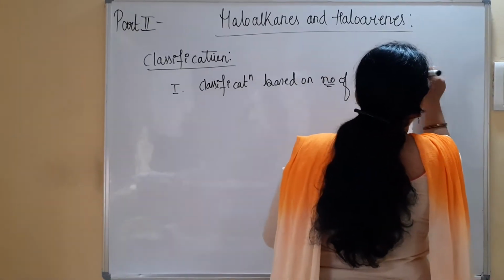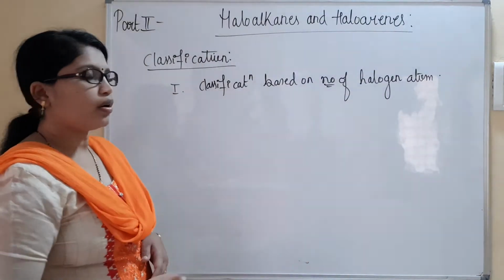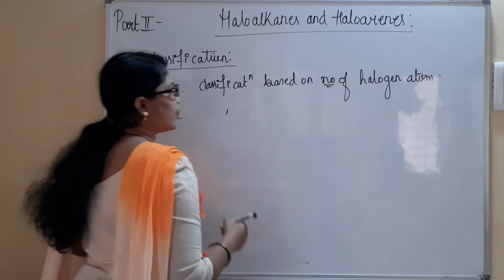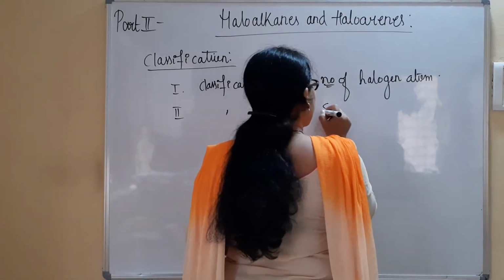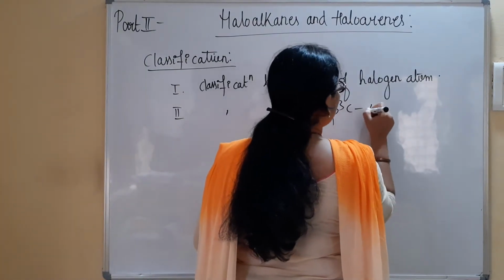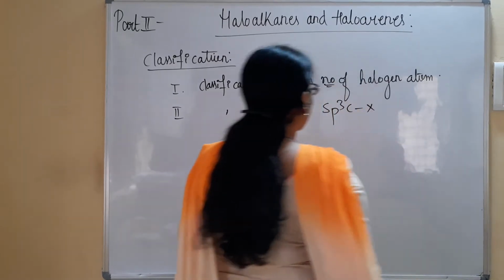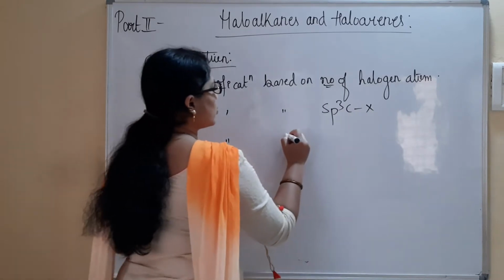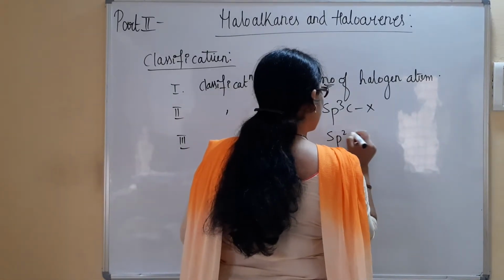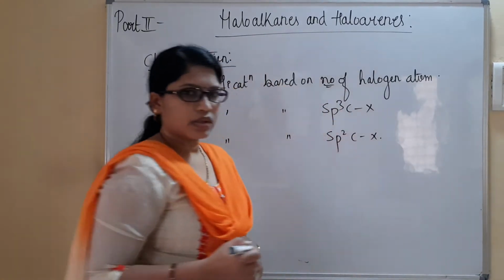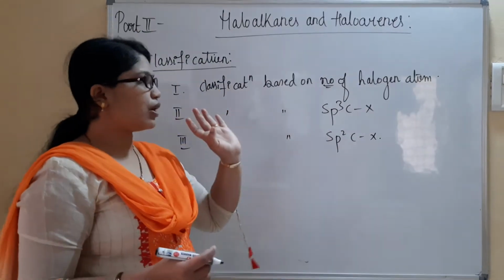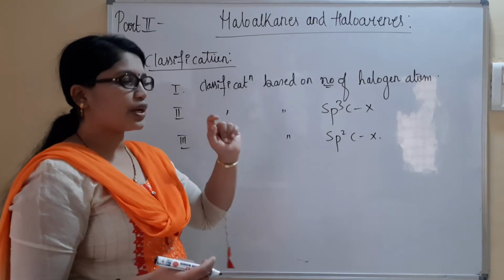Then classification based on the type of carbon atom, that is the sp3 carbon atom. We have seen classification based on sp3 carbon and halogen group. And then we have seen the third classification based on sp2 C-X bonding. This much we have studied in my first video, that is classification based on the number of halogen atoms present.